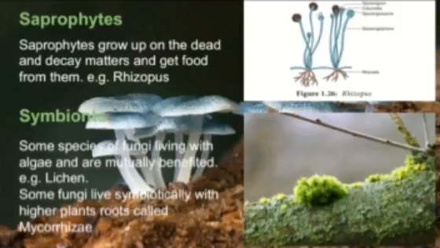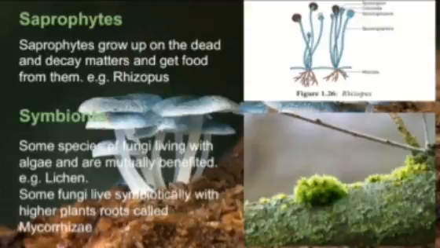Saprophytes grow on dead and decayed matter and get food from it. An example is Rhizopus. Next is symbionts. Some species of fungi live with other organisms, as we studied in algae.